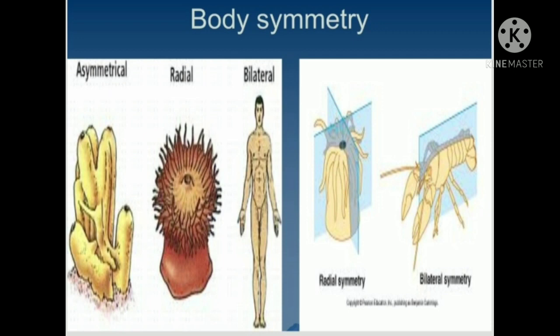Coming to the next one, radially symmetrical animals. In certain animals, the body can be cut or divided into two similar halves in a number of planes. All these cuts pass through the center and appear like radii. This type of symmetry is called radial symmetry, and here the examples are hydra and starfish. Hope you have all seen the starfish. If we cut the starfish from the middle, we get two similar halves from any of the planes. We get similar halves from all the different planes.